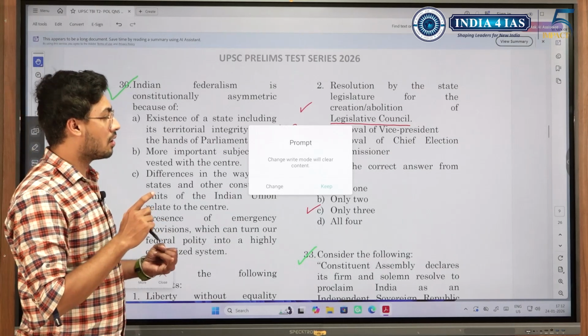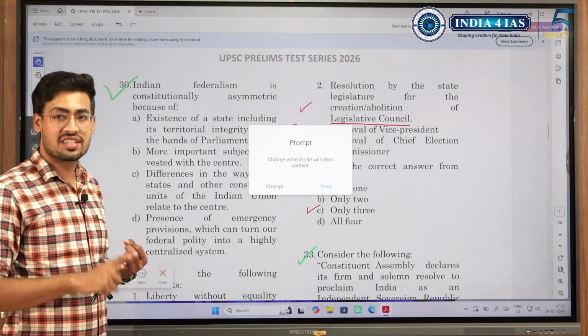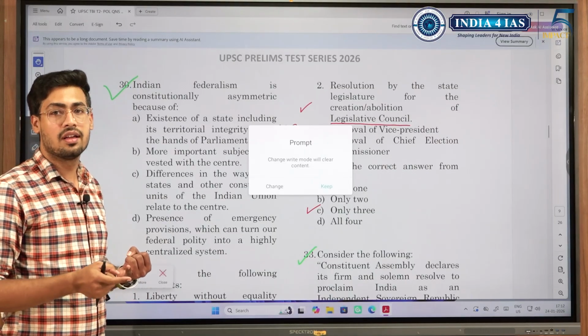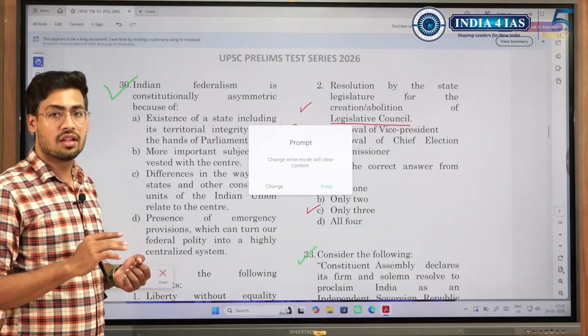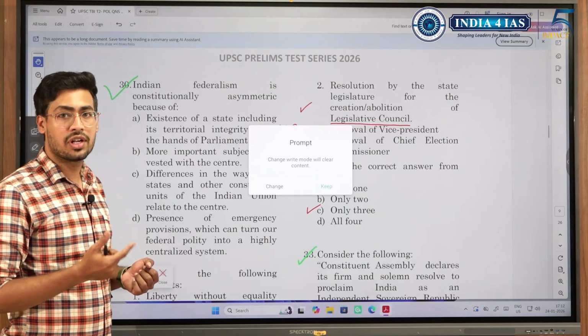Removal of chairperson of Rajya Sabha, vice chairperson of Rajya Sabha, removal of speaker of Lok Sabha and deputy speaker of Lok Sabha. For all these 4 persons, if there is a removal that is needed, then we go for effective majority.